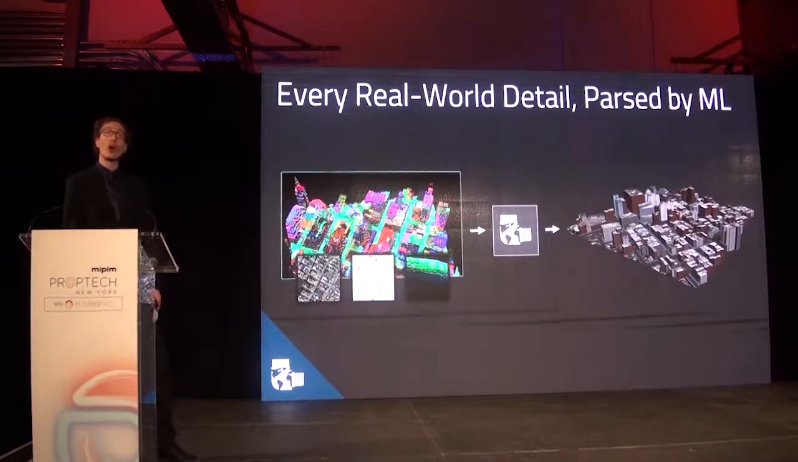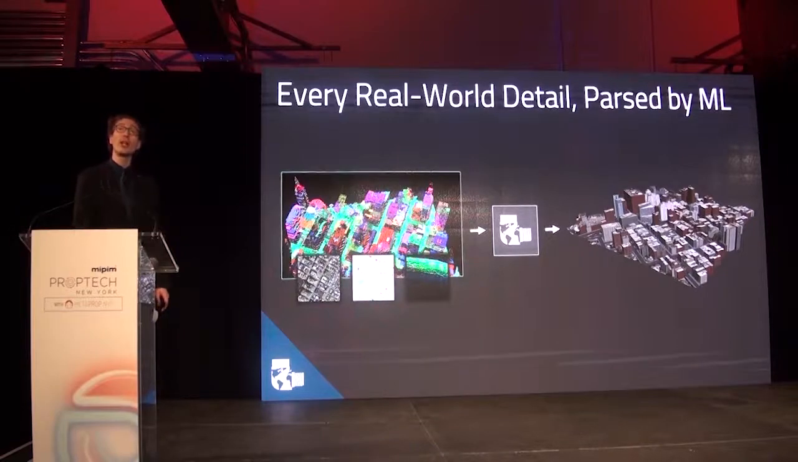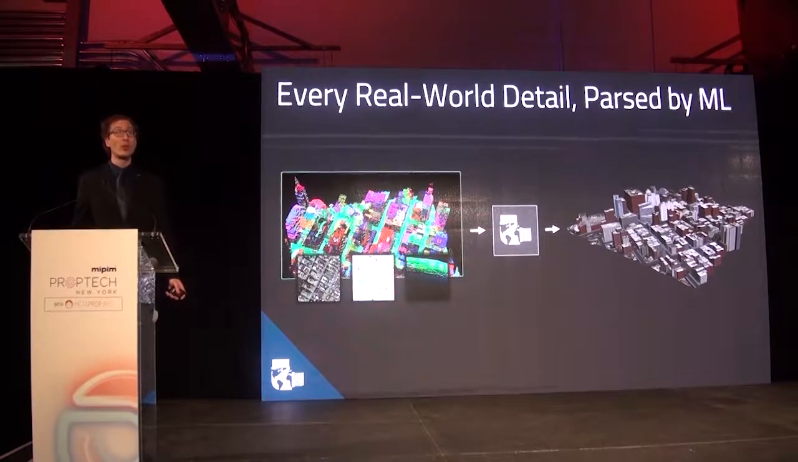Instead, we start with raw photographs, laser scans, and other data. We process them through a machine learning pipeline that understands where every building, tree, road, sidewalk, window, and material is on a city scale. And we can build an entire model of something the size of New York in just a day.